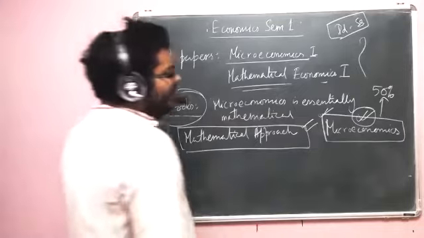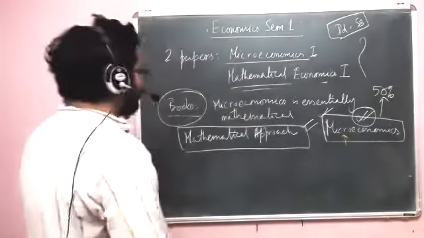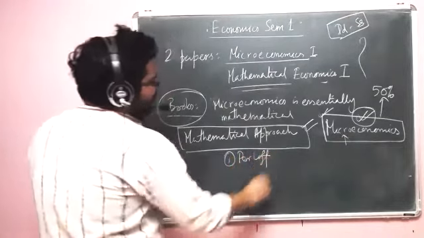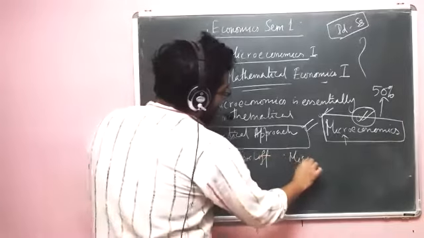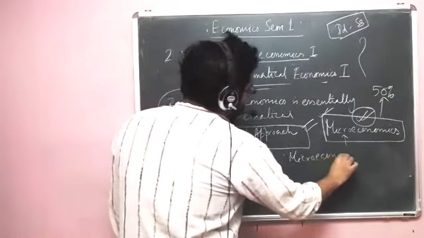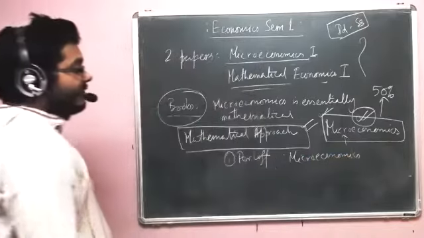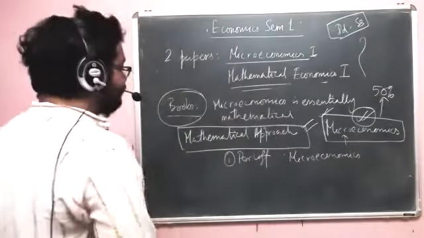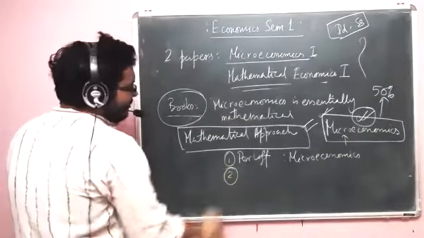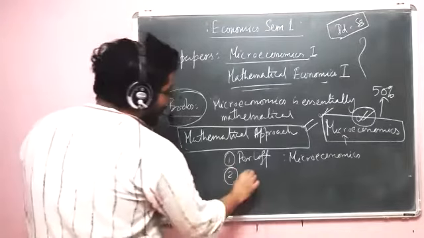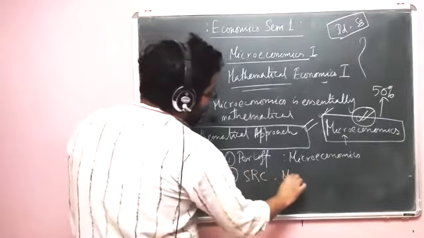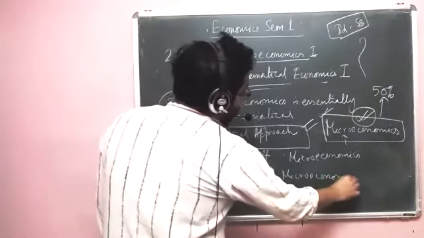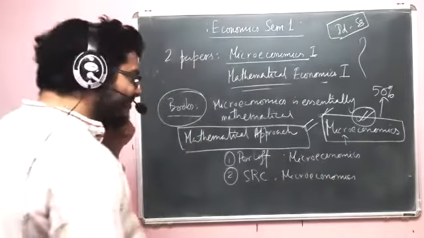Okay, so in here there are many options. So one is Parloff, and the book is Microeconomics. There is another book of Parloff which is Microeconomics with Calculus, but that book is simply not available in this country. So Microeconomics, Parloff. Then there is another book, SRC Microeconomics. SRC takes a very mathematical kind of an approach, okay, to the subject, and Parloff is essentially diagrammatic.